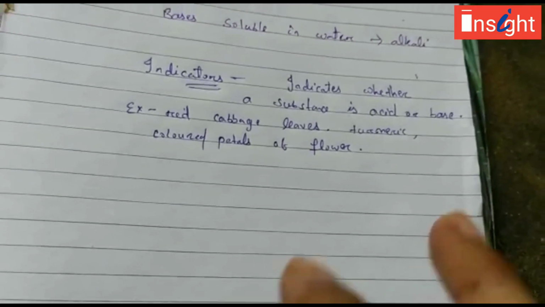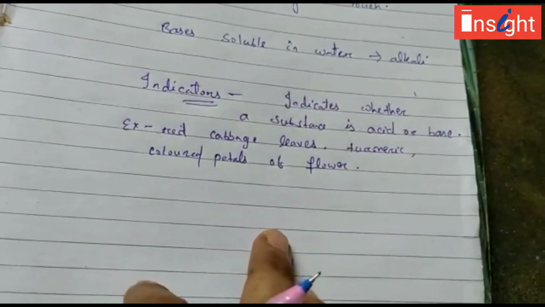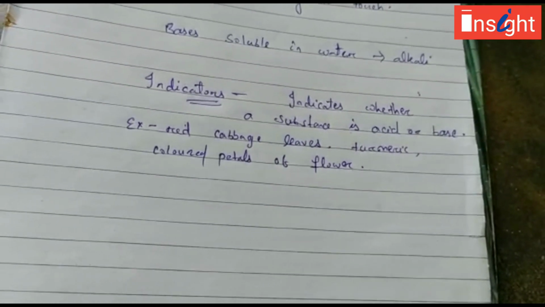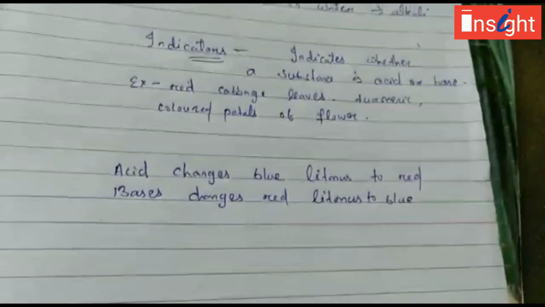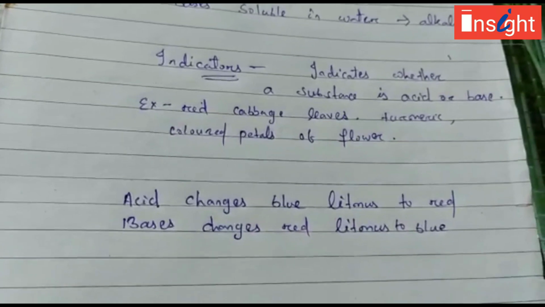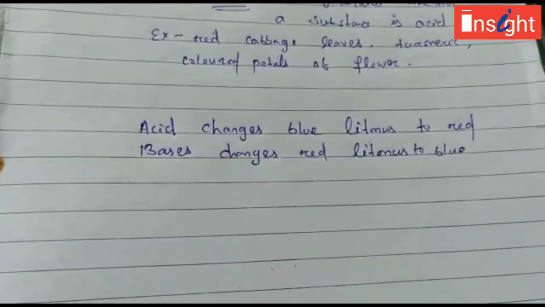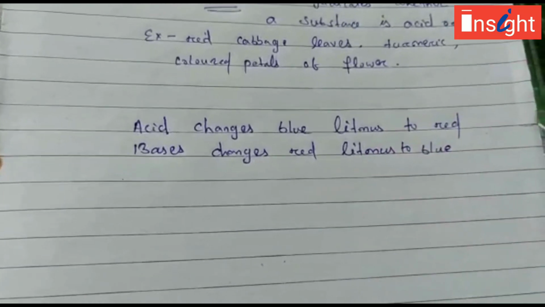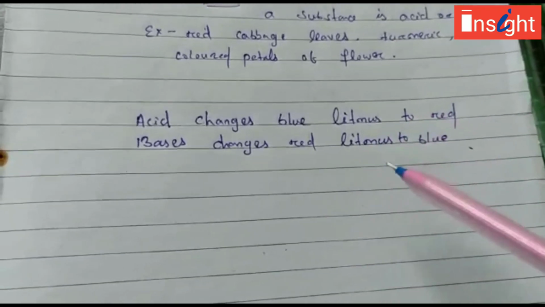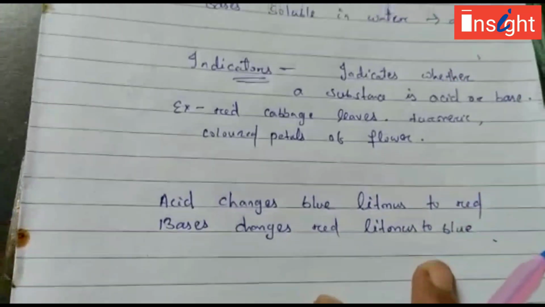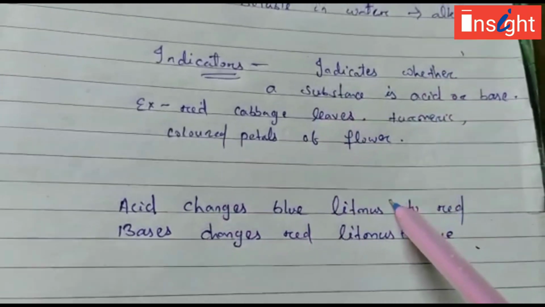So in case of litmus paper, acid changes the blue litmus to red and bases change red litmus to blue. So that is how it indicates whether the substance is acidic or basic, by changing the color. An acidic substance, when coming in contact with the blue litmus paper, changes it to red, and bases change the red litmus to blue. So these are indicators, and a few natural indicators are also there.